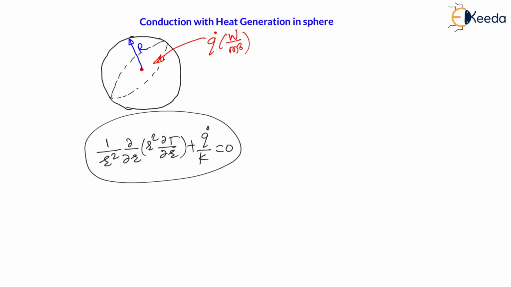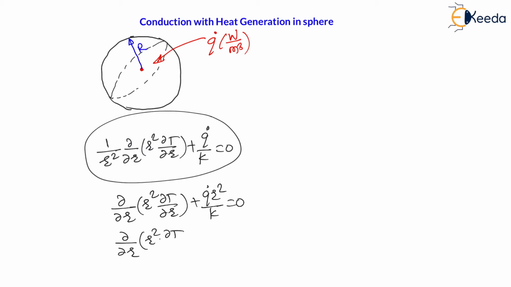Now, my dear students, let us multiply this equation with r square. If I multiply this equation with r square, the equation will become ∂/∂r of (r² ∂T/∂r) plus q dot r² divided by k is equal to 0. Therefore, ∂/∂r of (r² ∂T/∂r) is equal to minus q dot r² divided by k. This will be our expression.